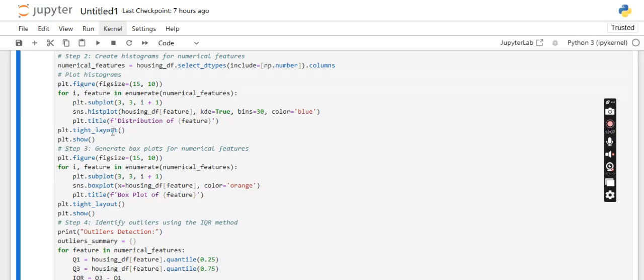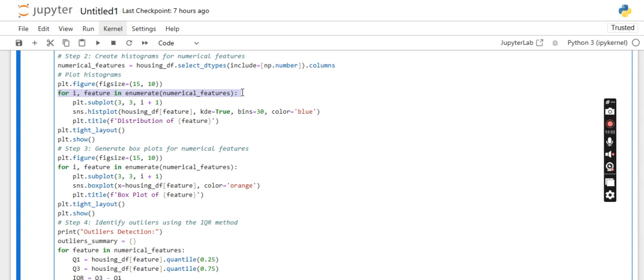So first what we will do is plt.figure, so figure size should be 15 by 10, the width and height of the figure. And then for i, feature in enumerate. Enumerate is a function in Python which is used for looping through an iterable.